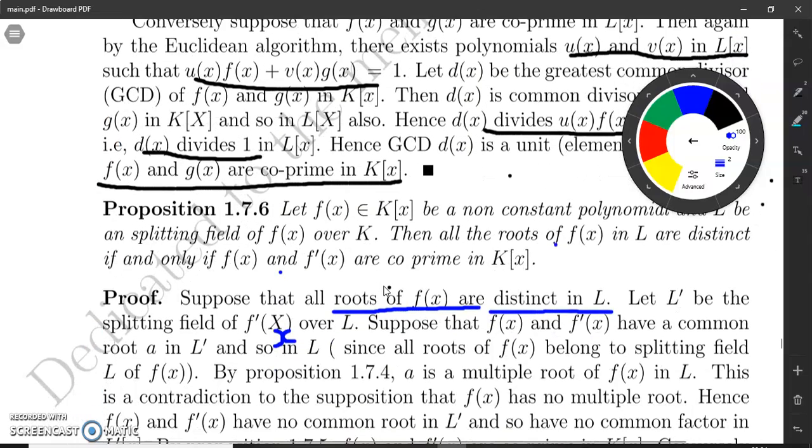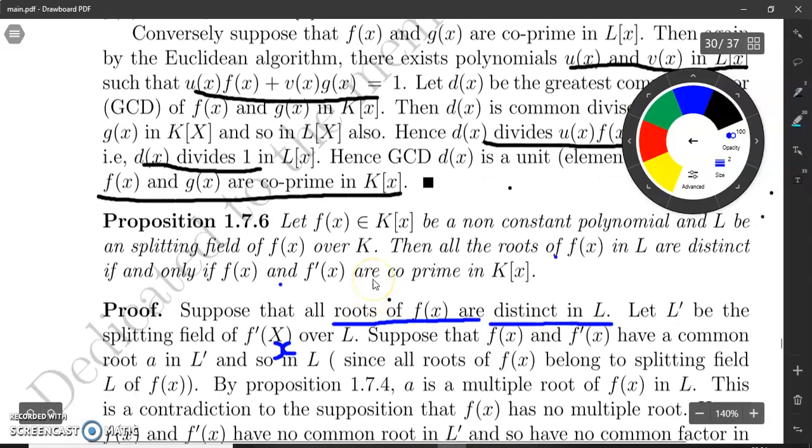So we now come to the result. Let f(x) be any non-constant polynomial over field K. Suppose L is a splitting field of f(x). Then our aim is to prove that all roots of f(x) in L are distinct if and only if f(x) and f dash x are co-prime in Kx.